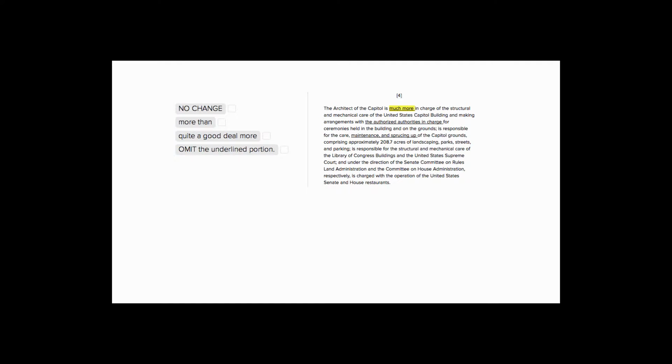This is Sophie Heller, and this is an ACT English Modifiers and Meaning question. It's asking us to look at this modifier, this "much more," and decide, is it better than some of the other choices, or do we need it at all? So let's look at our sentence.